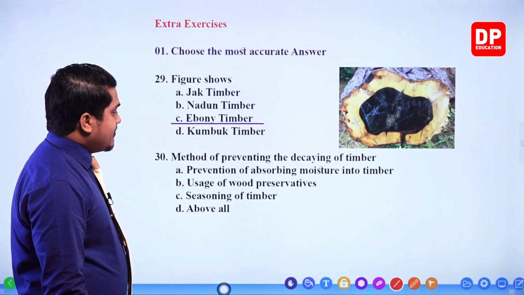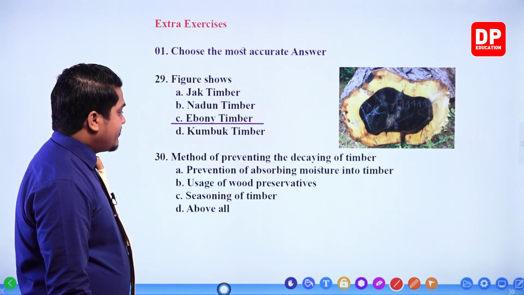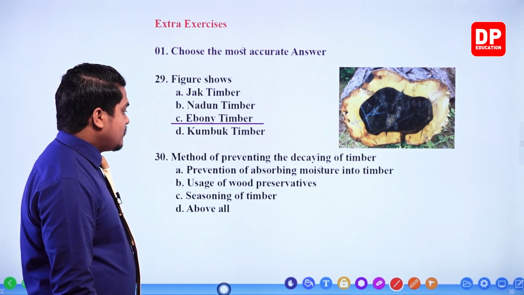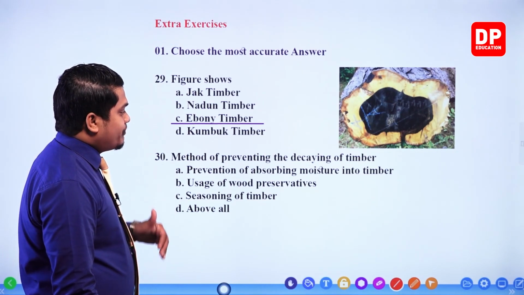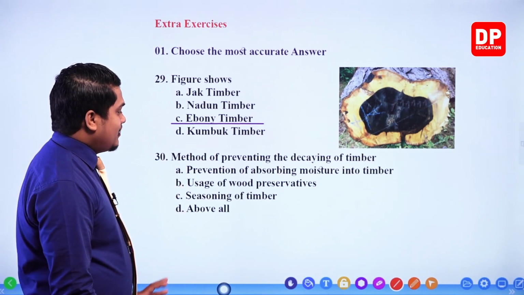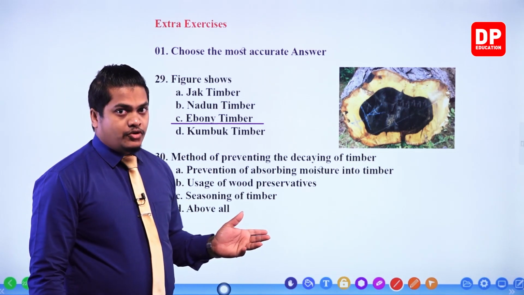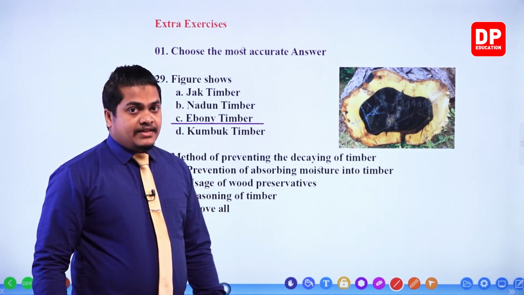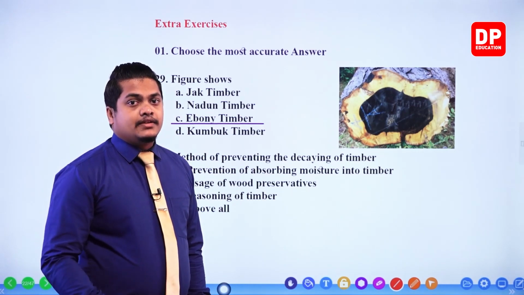Next one, method of preventing the decaying of timber. Prevention of absorbing moisture into timber. Usage of wood preservatives. Seasoning of timber. So to prevent decaying timber, we can prevent absorbing moisture into timber. Correct, no problem. Usage of wood preservatives. By that way we avoid the contact of fungi with the timber.